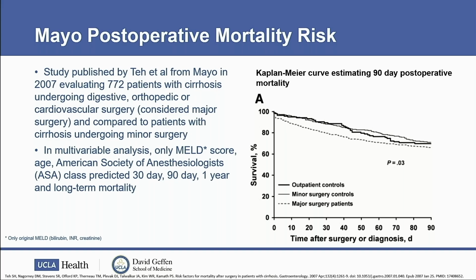And here to the right is the Kaplan-Meier curve. The dashed line at the very bottom are those patients that were undergoing major surgery. The darkest bar is those who are the controls, and the in-between shade of gray are those that were undergoing minor surgery. Here you can see that there was a statistically significant difference in postoperative mortality amongst patients who were going to major surgery as compared to those who were controls or undergoing minor surgery.